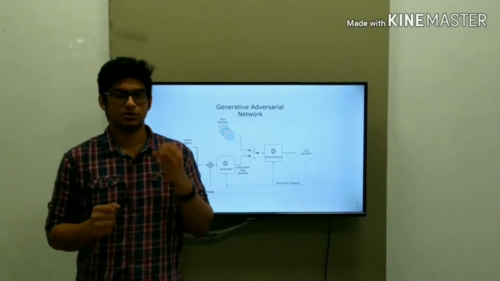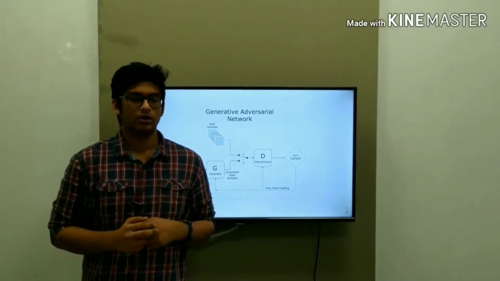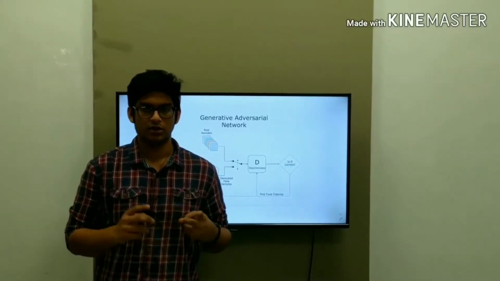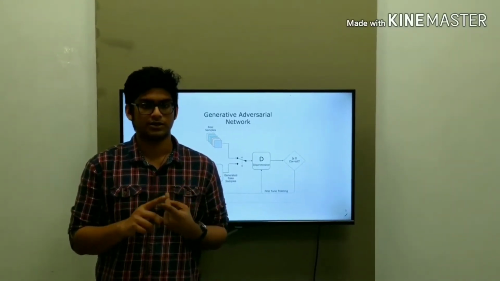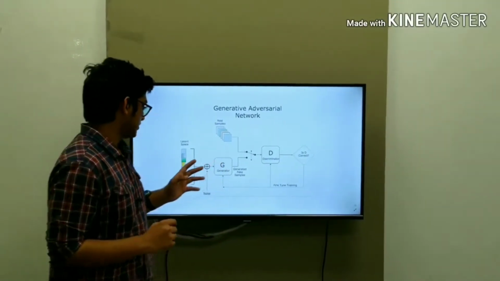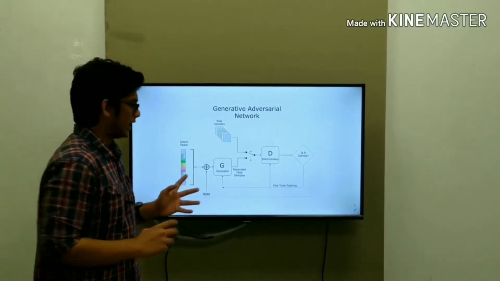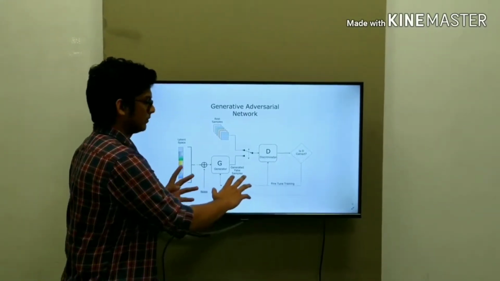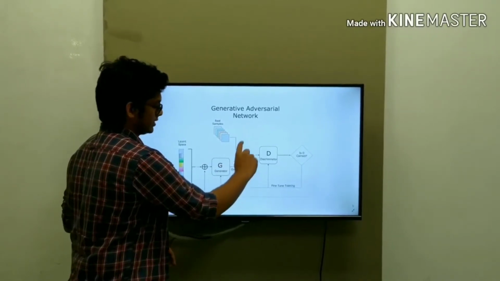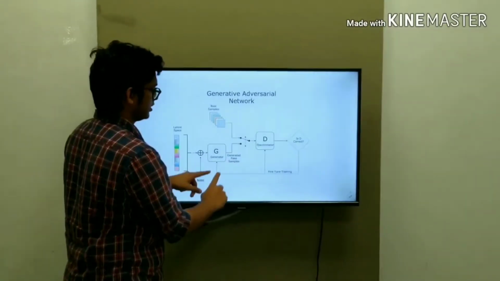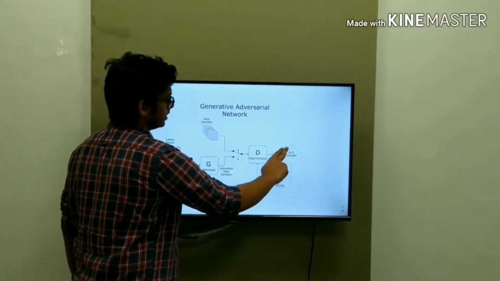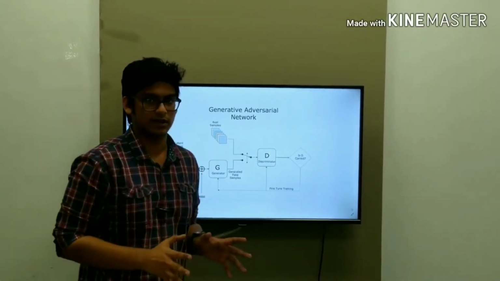GAN uses two deep networks within it. A GAN network contains a generator and a discriminator, and there is a constant min-max game between these two networks. The generator takes in random noise as input and creates a fake image, and the discriminator takes in a real image and checks between the fake image generated by the generator and the real image, and then it throws out a probability of how close they are.